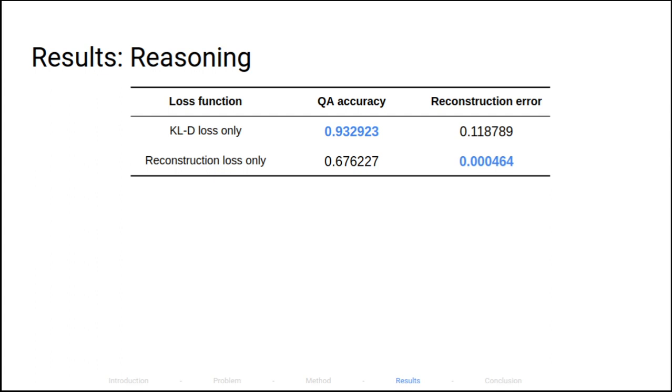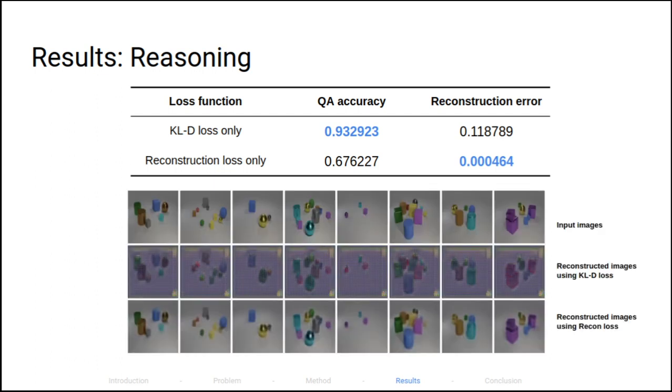With the KLD loss, our encoder reconstructs images that produce a much higher spatial question answering accuracy compared to the reconstruction loss. Here the first row is the sample images from the CLEVR dataset. Even though the model with the KLD loss results in higher reconstruction error, it is clear that spatial relations are encoded much better than the model with the reconstruction loss.